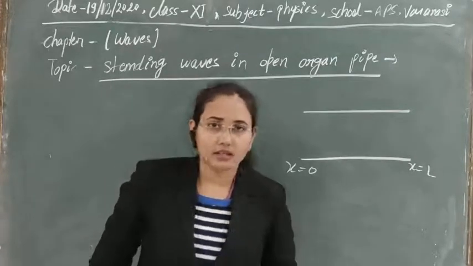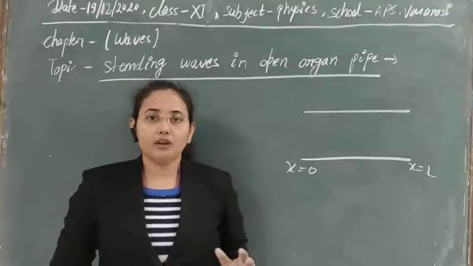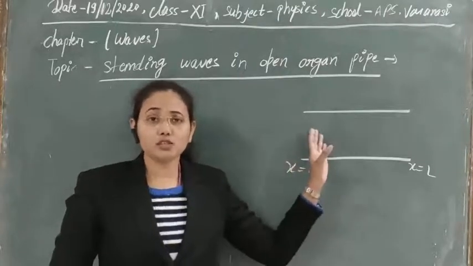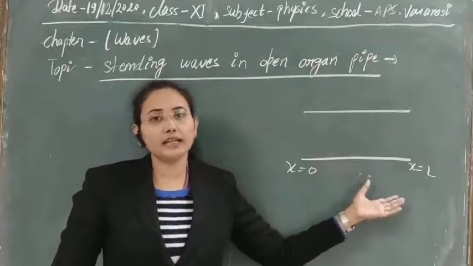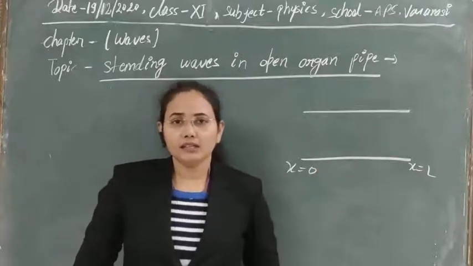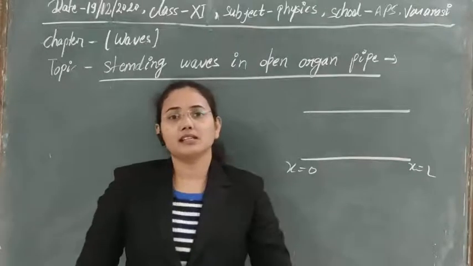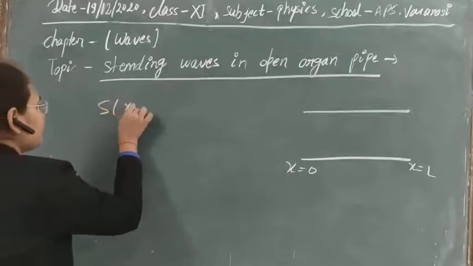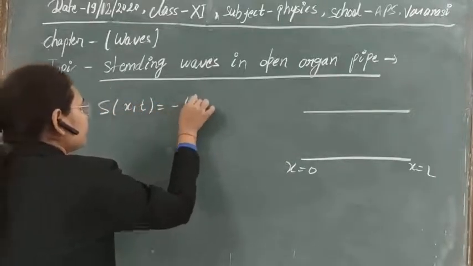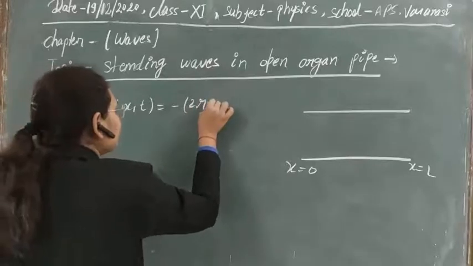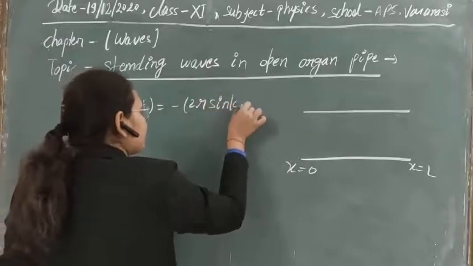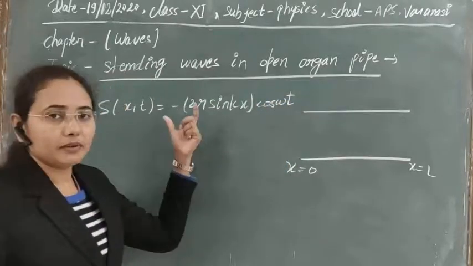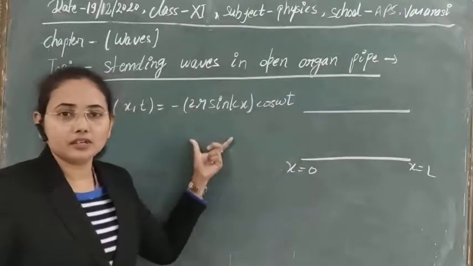If you solve for the resulting displacement of the superposition of two waves moving in this open organ pipe, in the same manner as we discussed for a string, the equation obtained is minus 2r sin kx cos omega t. We have got this equation before, and I think there is no confusion.